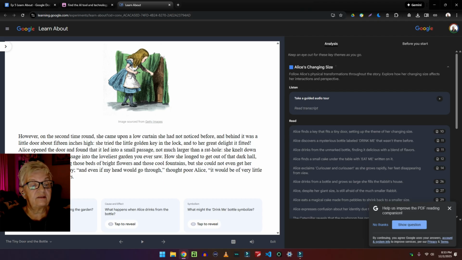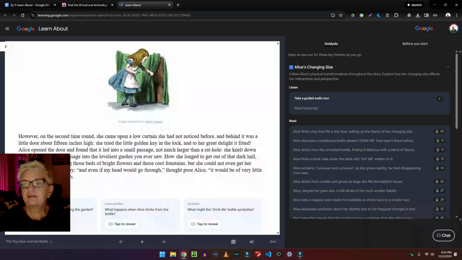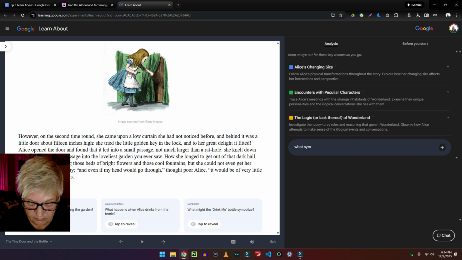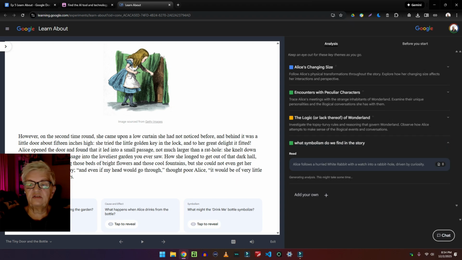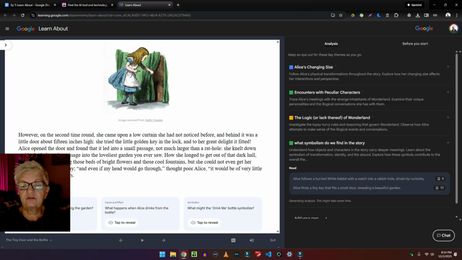What prevents Alice from entering the garden? And you can find the answer here. Let's take a look at encounter with peculiar characters, the logic or lack thereof of Wonderland. And you can add your own question. So let's say, what symbolism do we find in the story? And now it's generating answers, for example, on page 8, page 10.